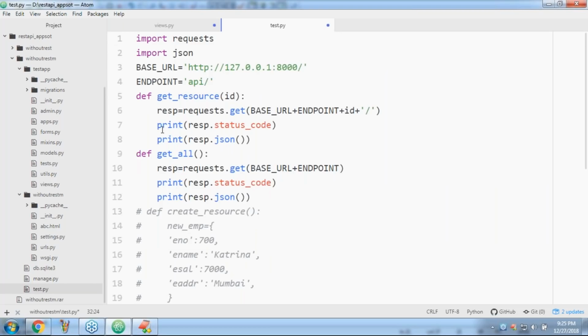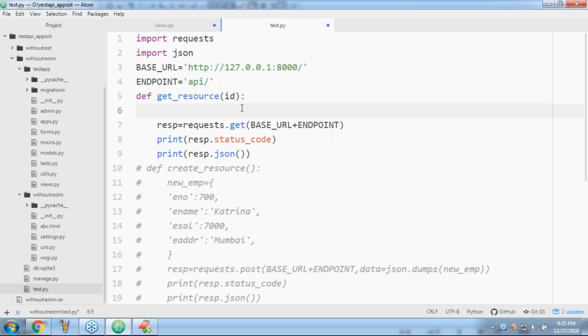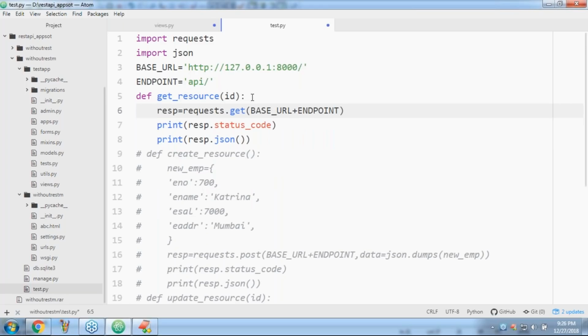Now I don't want to pass that here. Just observe carefully what my requirement is. You may pass or may not pass an ID. If you are passing an ID, then that particular ID record I want.